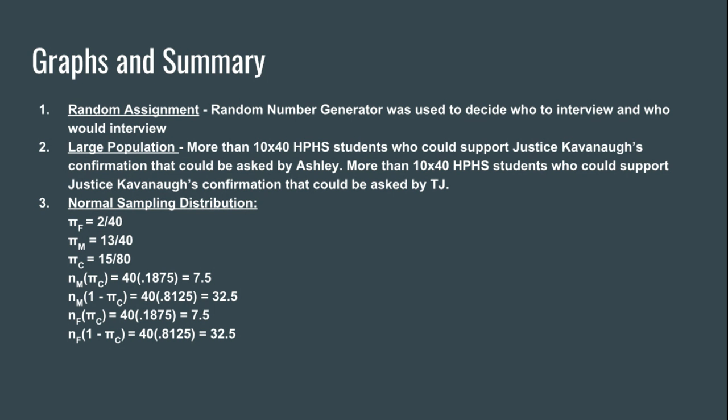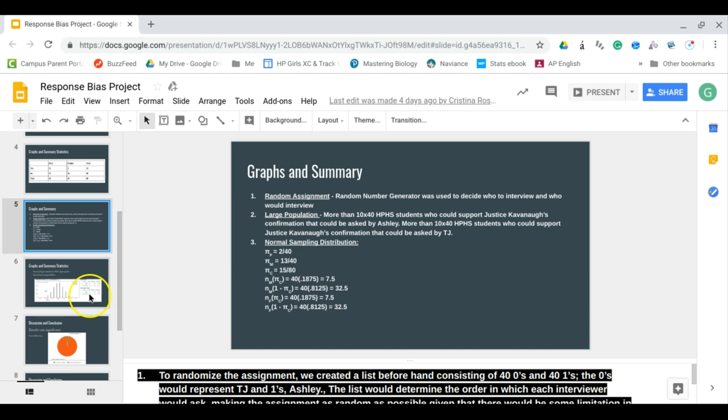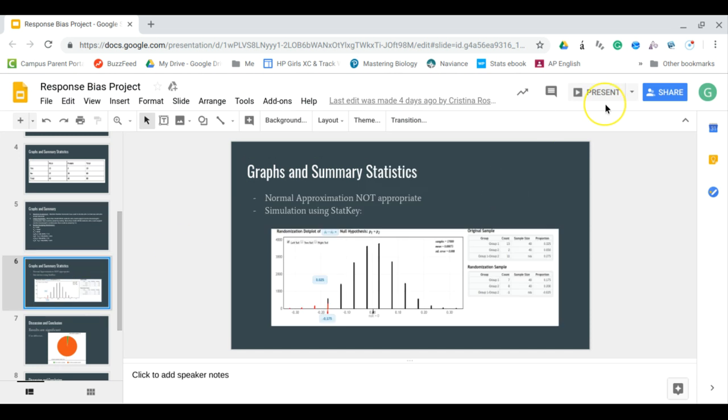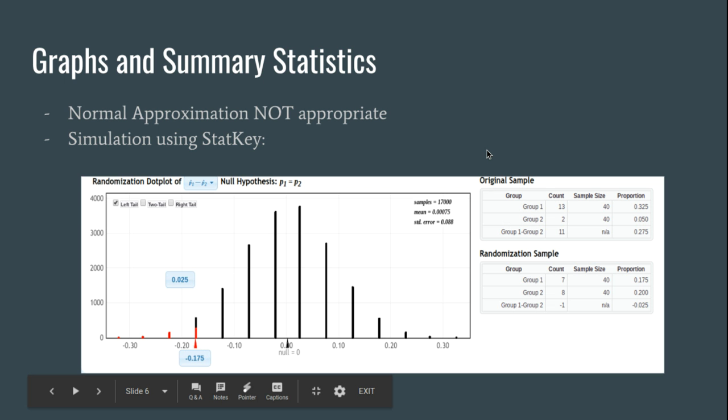However, the last one, the normal sampling distribution: when we're measuring the amount of successes and failures in terms of the pi combined, which in this case was 15 over 80, we see that because the sample sizes are the same for both the male and the female, which are both 40, we don't meet the assumption of at least 10 successes. We instead have 7.5. And this causes us to go and use a simulation, because a normal approximation is not appropriate.